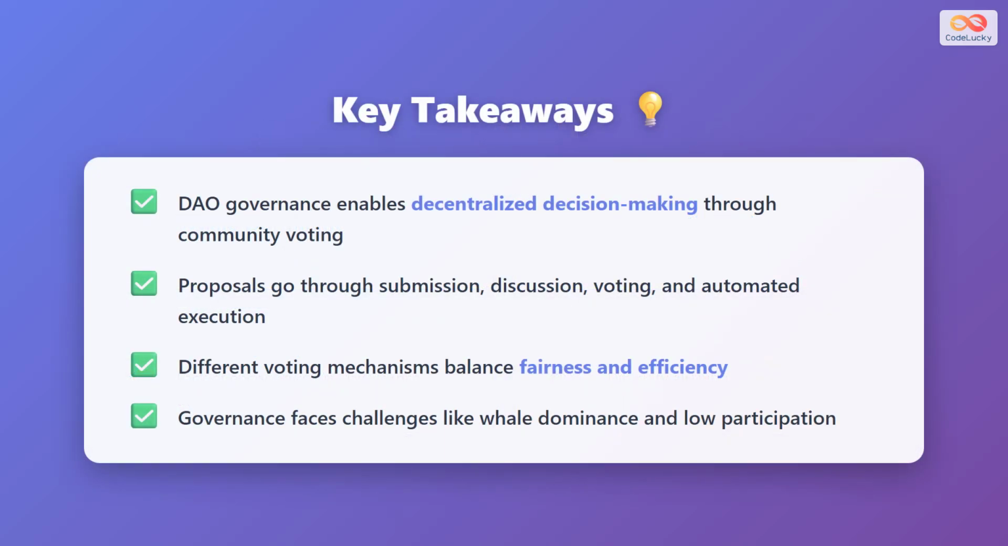Let's recap the key points. DAO governance enables decentralized decision-making through community voting, replacing traditional hierarchies. Proposals go through submission, discussion, voting, and automated execution phases. Different voting mechanisms balance fairness and efficiency to prevent power concentration. However, governance faces challenges like whale dominance and low participation that DAOs must actively address to maintain true decentralization.